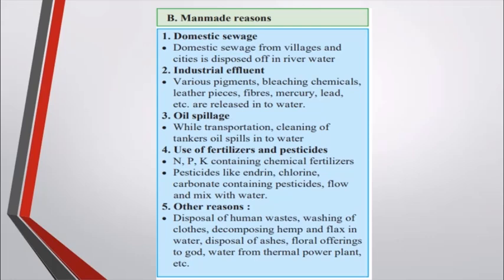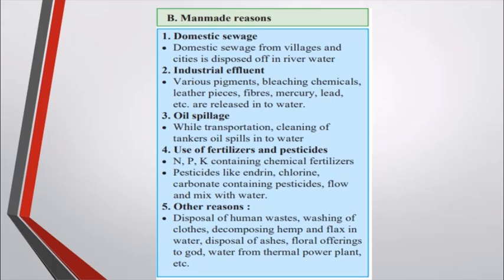Industrial effluents: many heavy materials are just disposed into the rivers and ponds and even in the ocean, and these also cause water pollution. Oil spillage during transportation by oil tankers: if any oil gets leaked or spills on the ocean, then as oil floats on water, the oxygen which should be there and the sunlight which should be there is blocked, and the animals which are there inside suffer and they die.